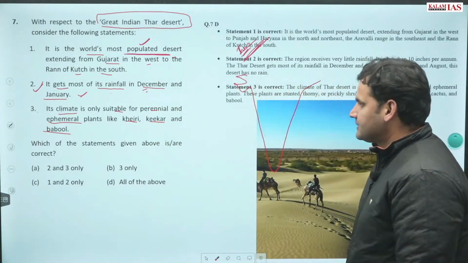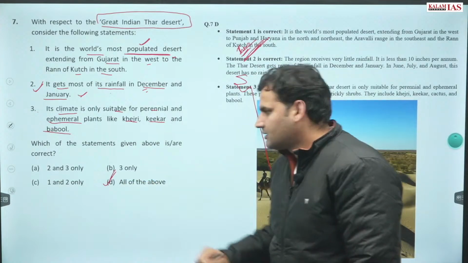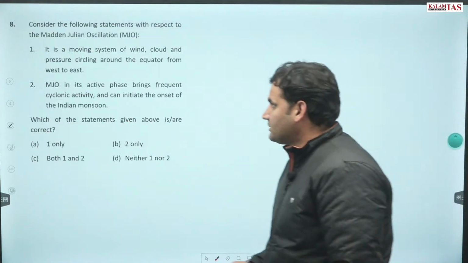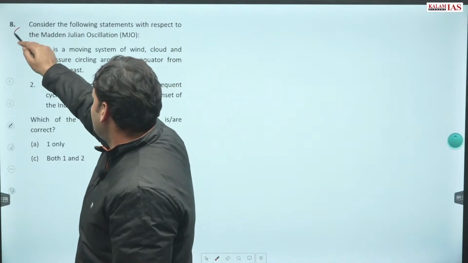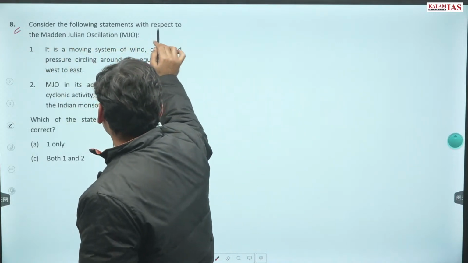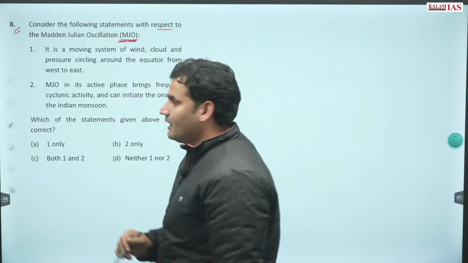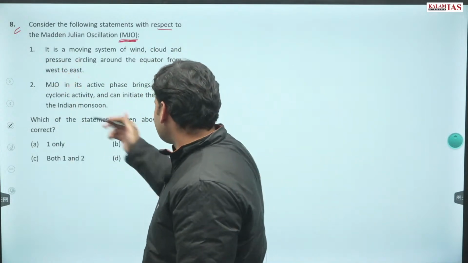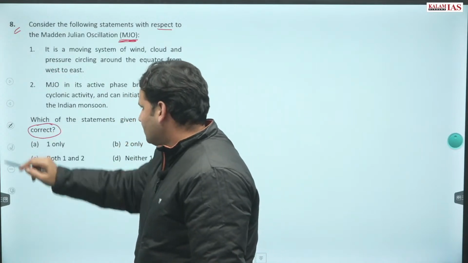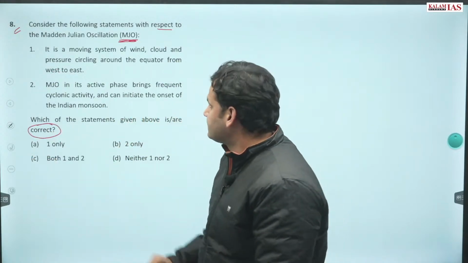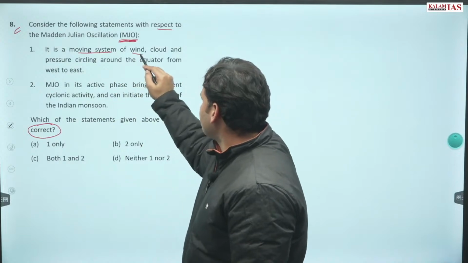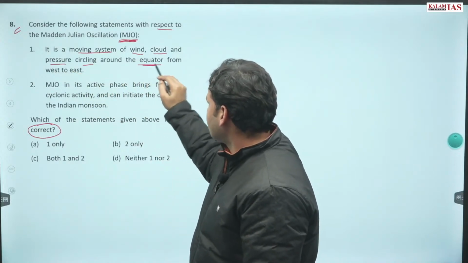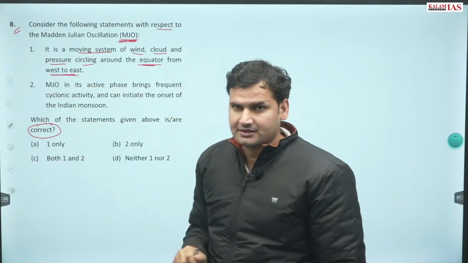The correct answer is that all of the above are correctly given. Question number 8. Consider the following statements with respect to MJO, that is the Madden-Julian Oscillation. Identify which of the statements are correct. It is a moving system of wind, cloud and pressure circling around the equator from west to east.